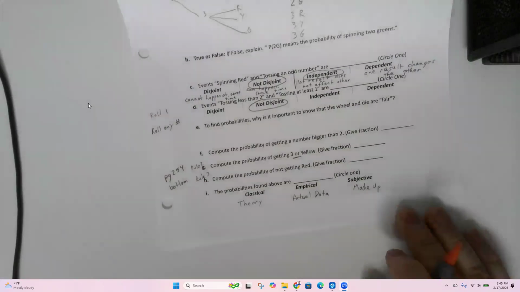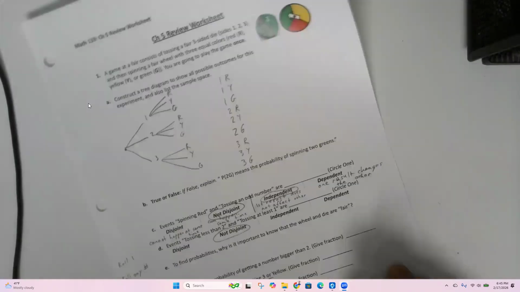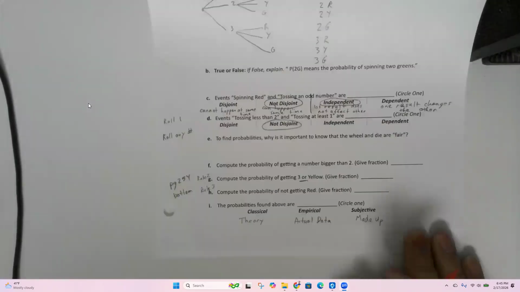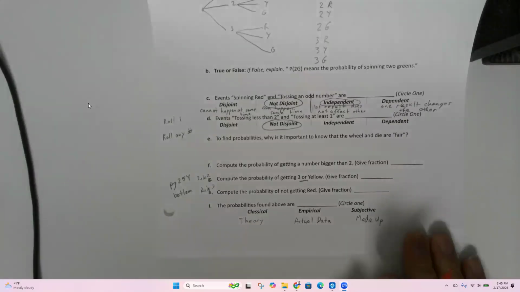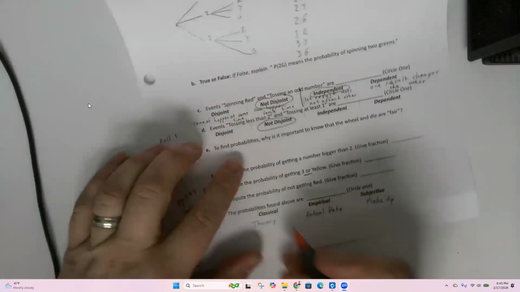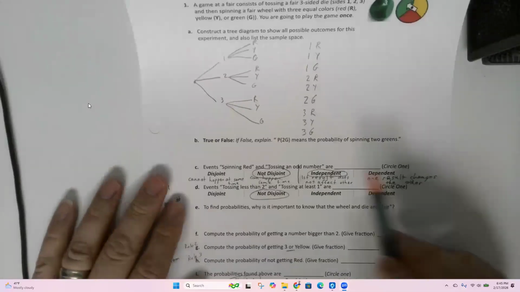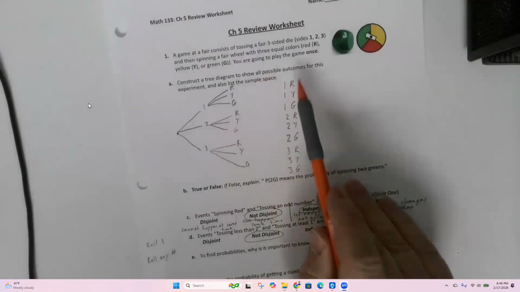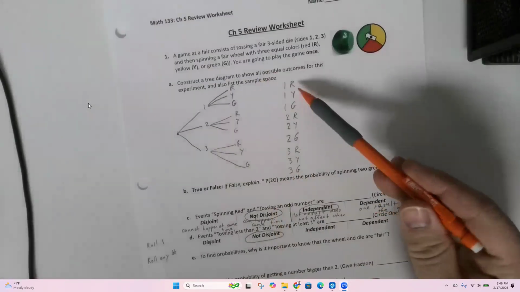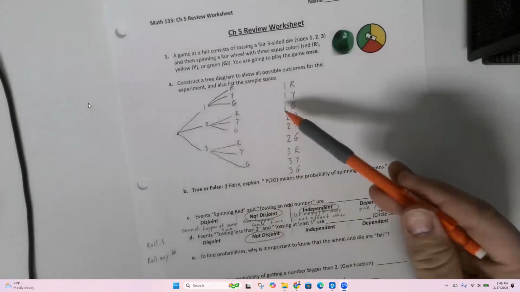So what do we have in this case for this game here? What do you guys think? Yes, thank you, Kelly. Classical. It's classical because we haven't actually played the game. We came up here and we listed out the sample space. Did I actually get a one red and a one yellow and a one green?